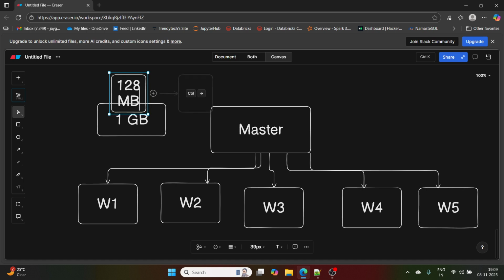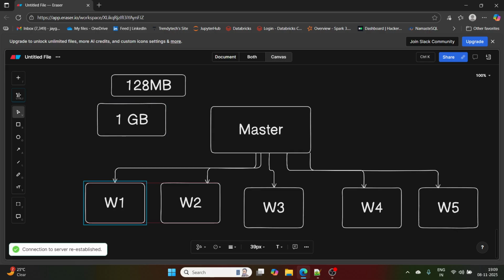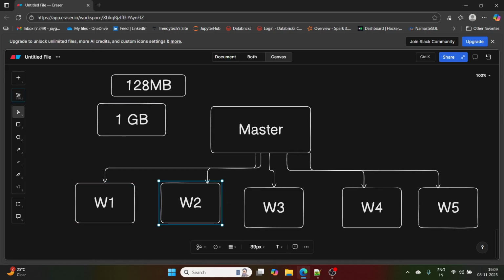So how many blocks for this file? I think 8. One block is going to be stored here, then block 2, block 3, block 4, block 5, block 6, block 7, block 8. So this file is going to be stored in a distributed manner.